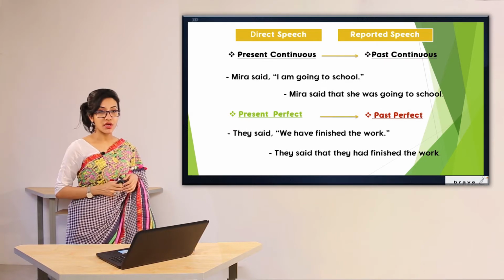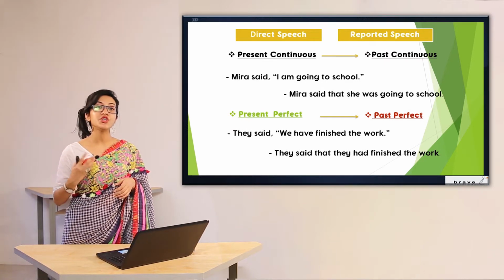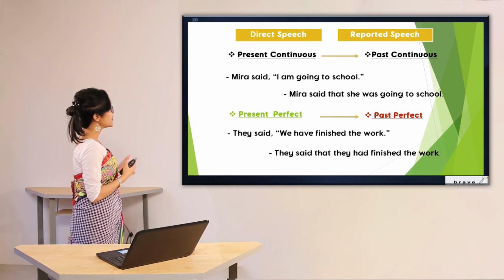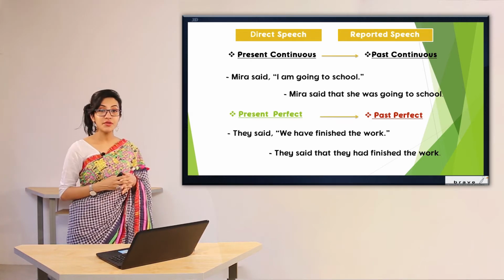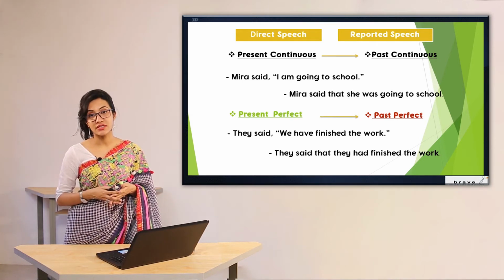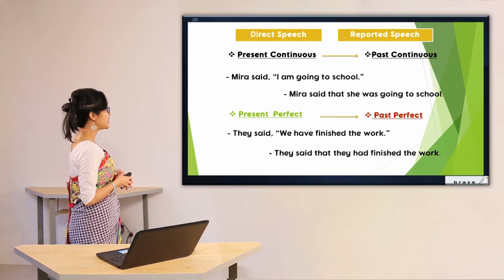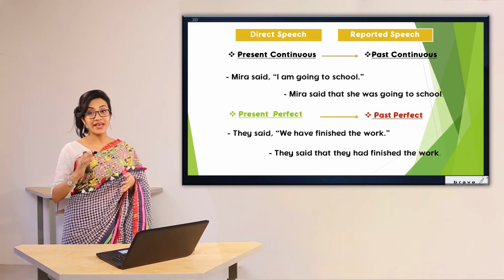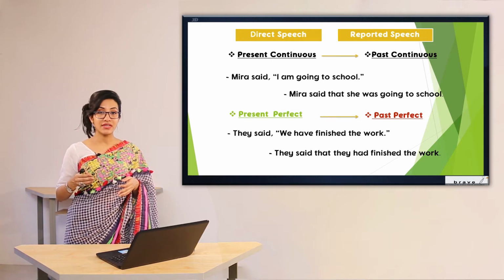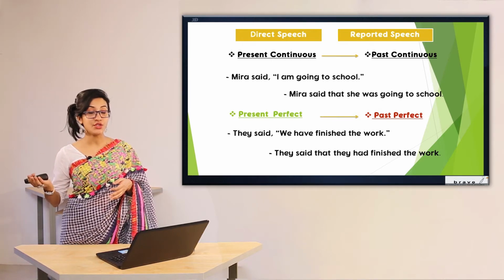Now, let us look at this one. What is going to happen in case of continuous tense? In case of present continuous tense, it's going to be changed into past continuous. For example, Mira said, I am going to school. Here, I am going to school: be verb, then we have used verb plus ing.